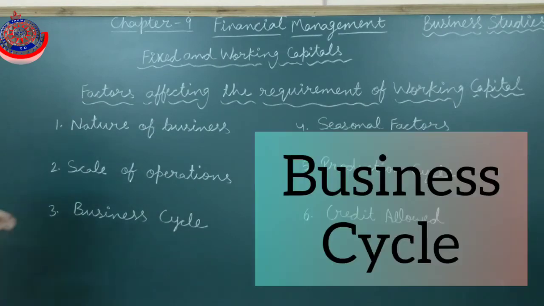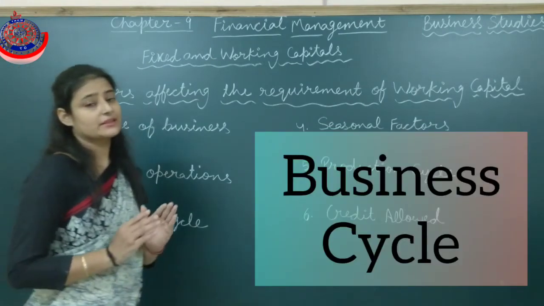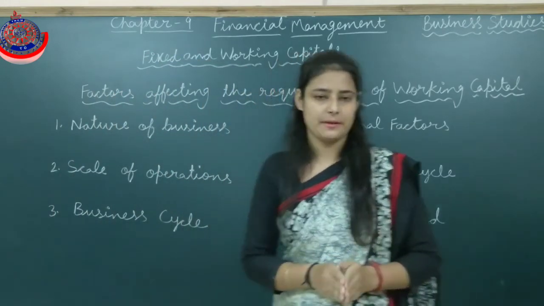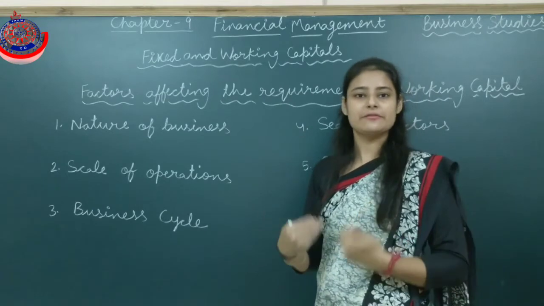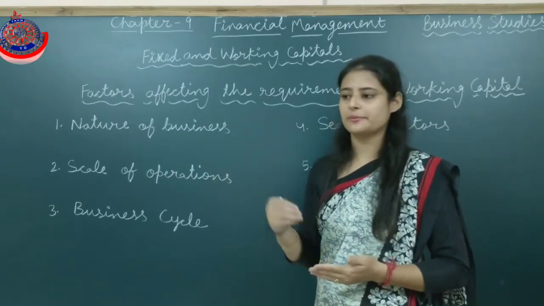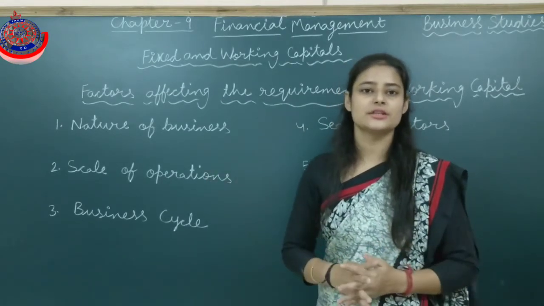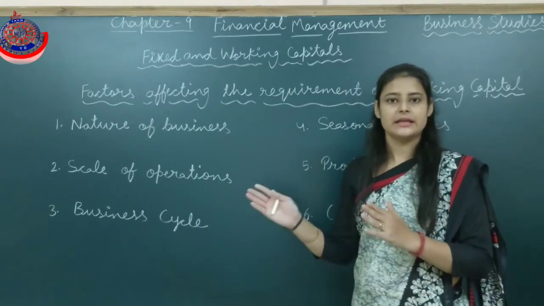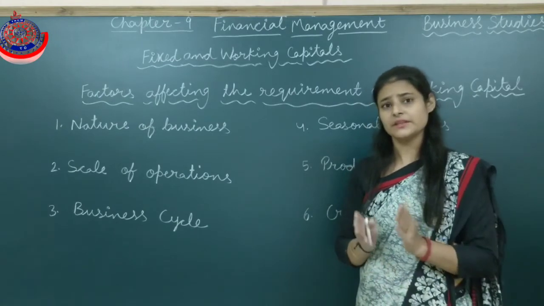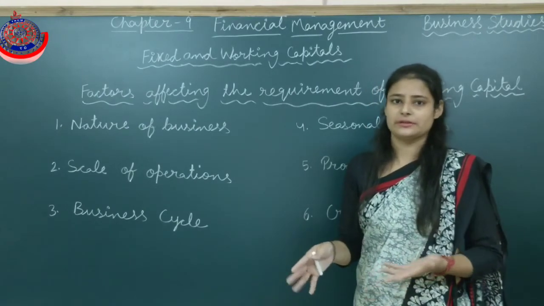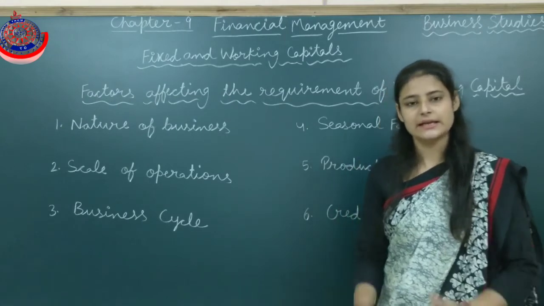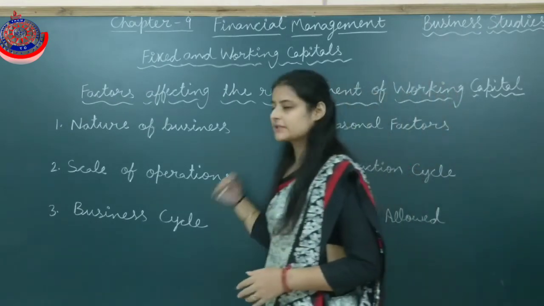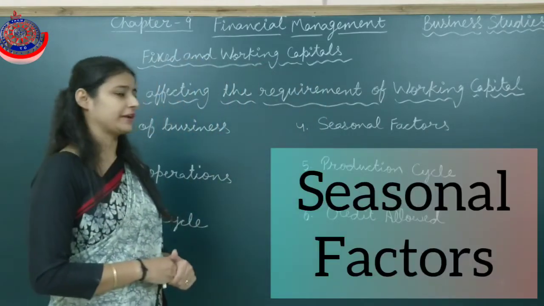Business cycle. The business cycle also affects the requirement of working capital. If there is a boom period, meaning everything is higher, sale is higher, production is higher, then there is a need for more working capital. On the other hand, in a recession period, in depression time, there is no sale, no production. The production and the sale are very low. At that time, they need less working capital. Clear?